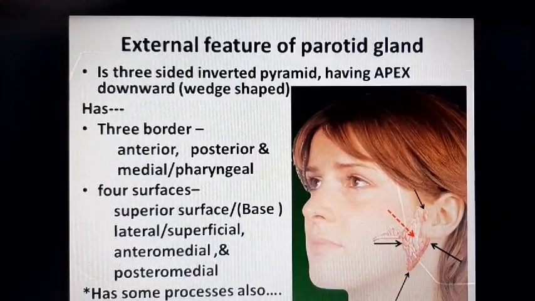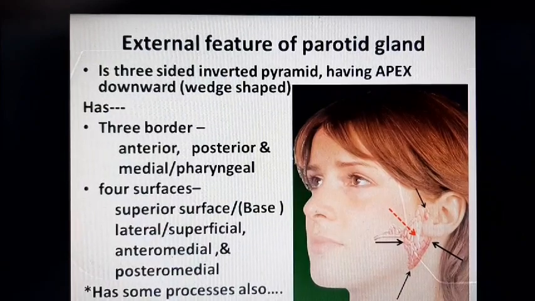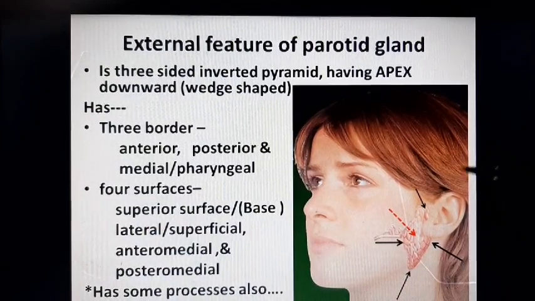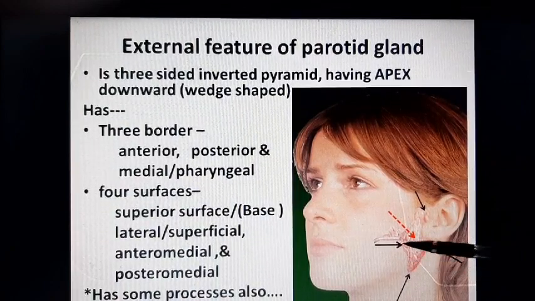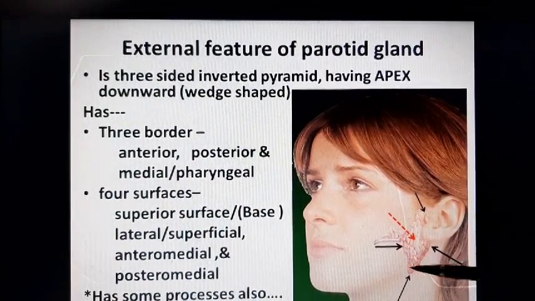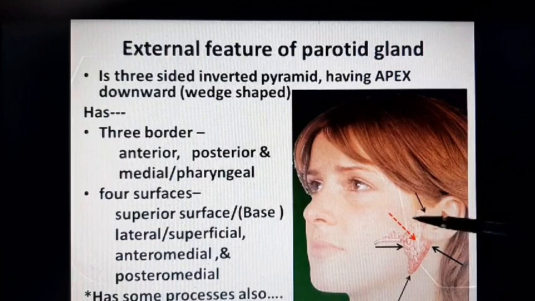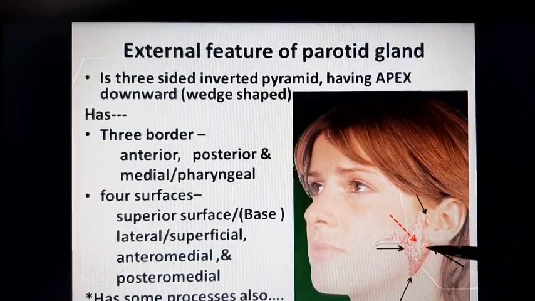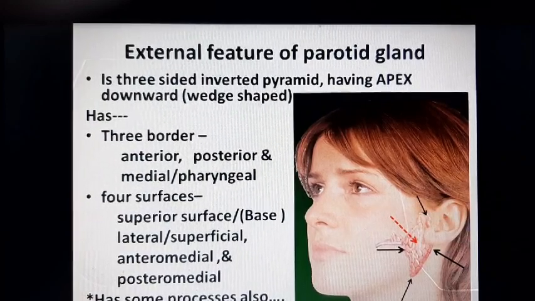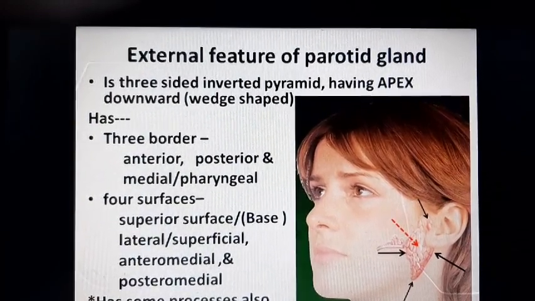This medial border is also known as pharyngeal border. In this atlas you can see this one is the anterior border marked by this arrow. This is anterior border. This is apex. This is posterior border, and medial border directed towards the midline or mid sagittal plane.